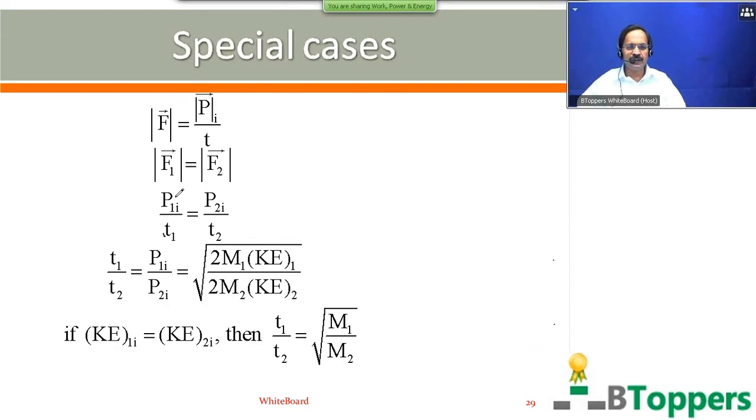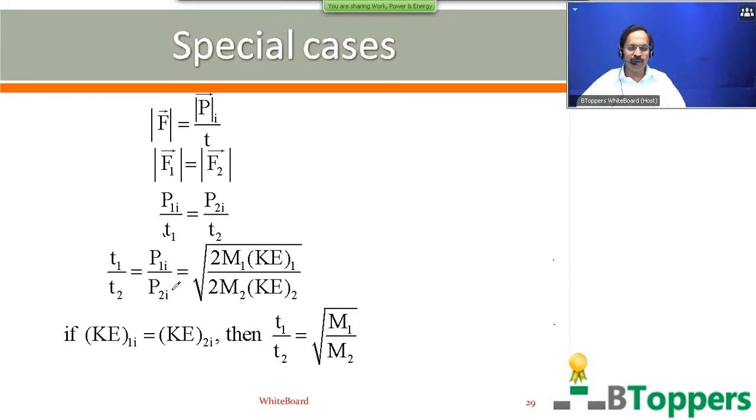So in general, if two bodies moving in straight line paths, as we have discussed just now in case 1, are brought to rest by applying equal and constant retarding forces, then the ratio of the times taken by them to come to rest is the same as the ratio of the magnitudes of their initial momenta.